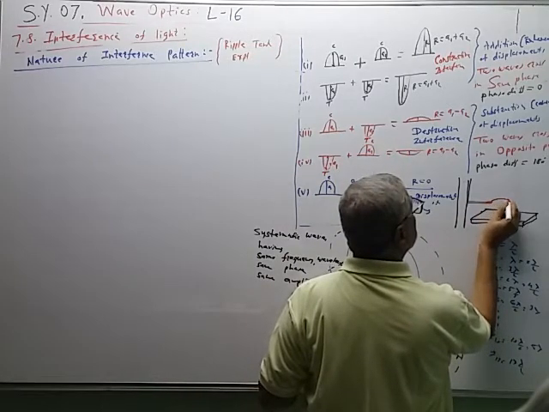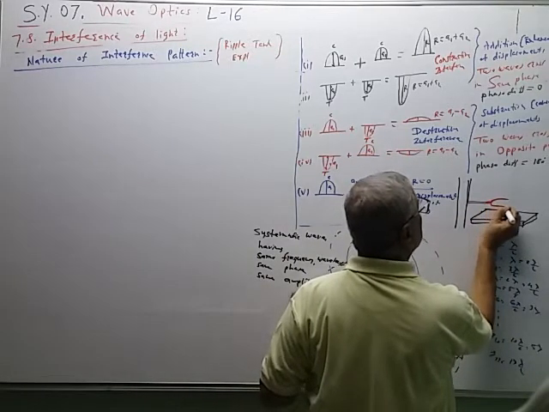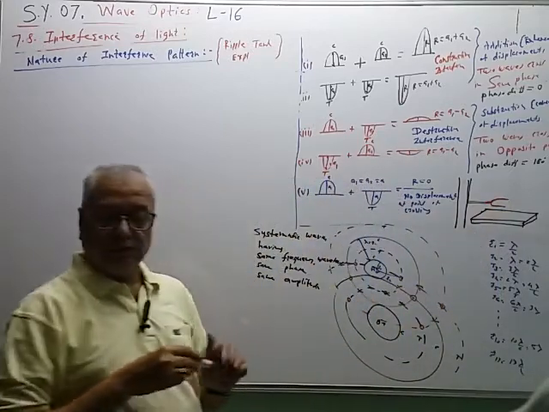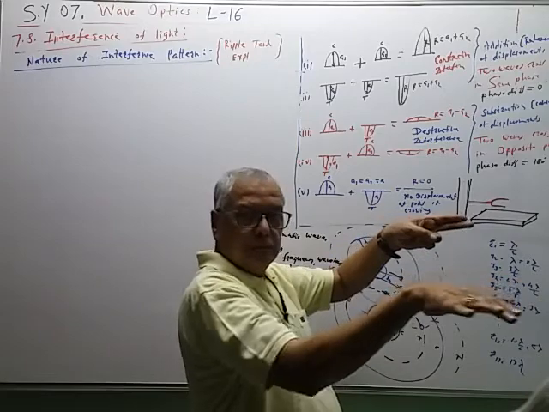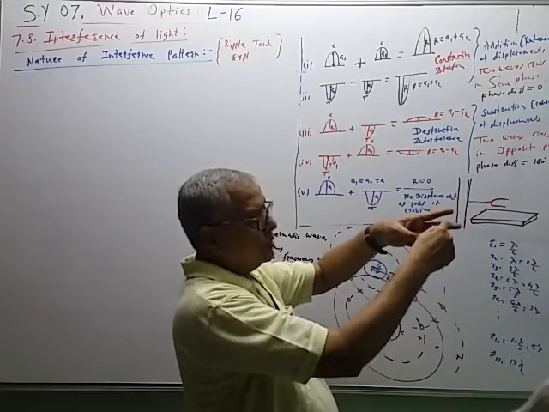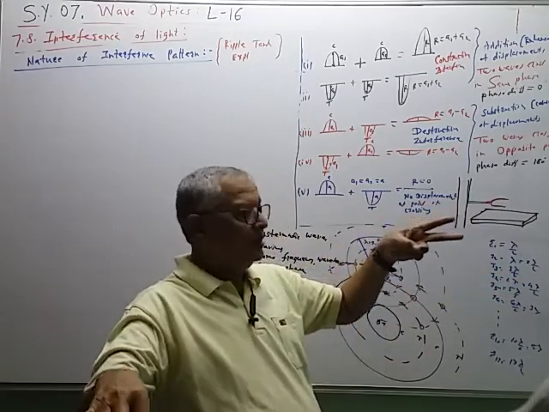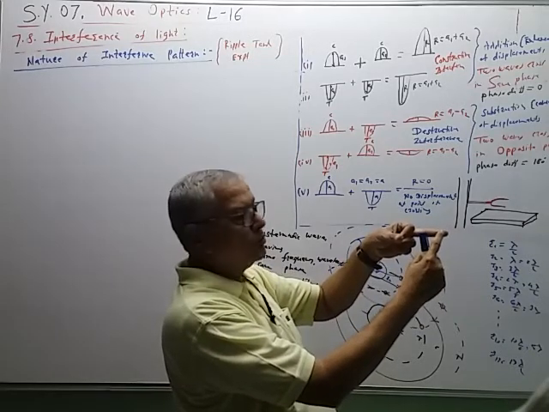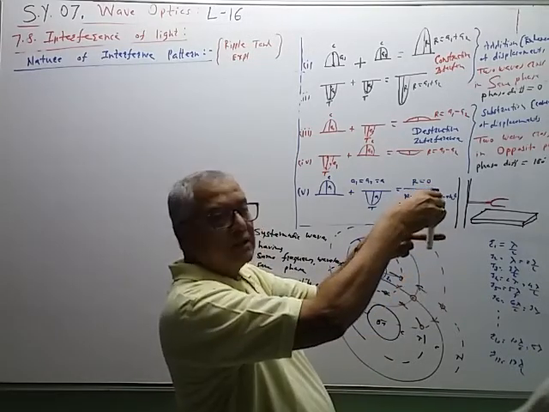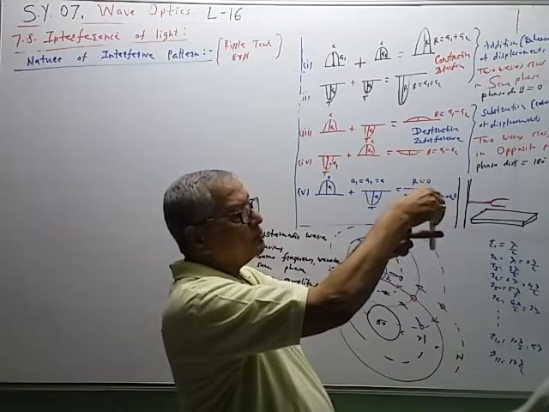The tuning fork is fixed like this. Here is the water surface, and this is a tuning fork having certain frequency. So to one of the prongs of the tuning fork, a pin is attached on this side, other pin is attached on the back side.